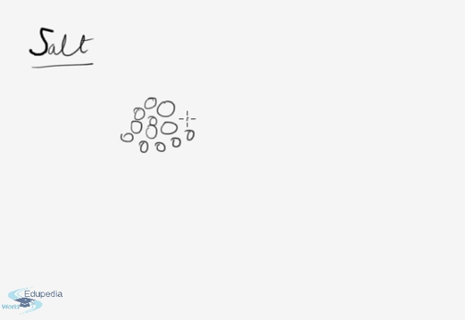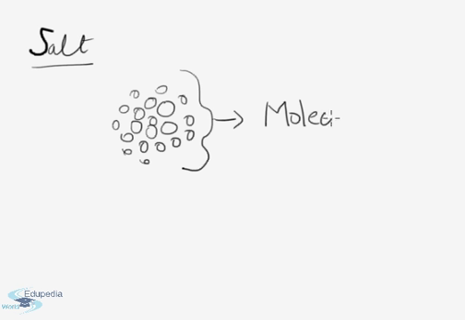You'll see very tiny particles grouping together. They are called molecules. And a molecule is a group of atoms. One tiny particle will be called an atom.